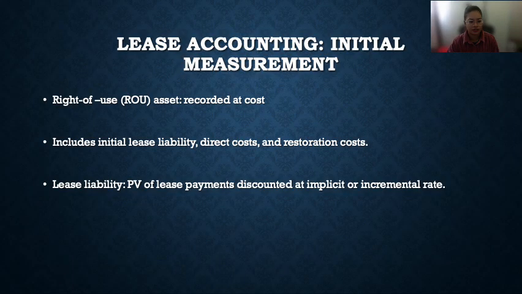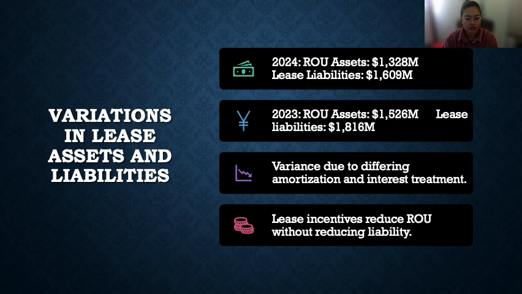Right of use asset, initial lease liability, direct cost, and restoration cost are the initial measurement of National Australia Bank. Variations in lease assets and liabilities of National Australia Bank: the right of use asset for the year 2023 is $1,526 million and lease liabilities is $1,816 million. Similarly, for the year 2024, the right of use asset is $1,328 million and lease liabilities is $1,609 million. The amounts here are different due to depreciation of the asset, interest-based amortization of the liability, and lease incentives or